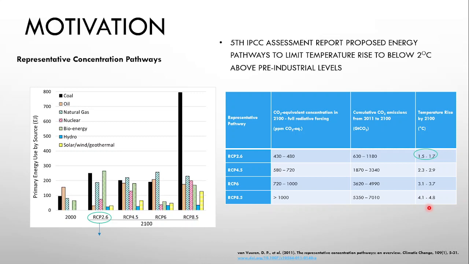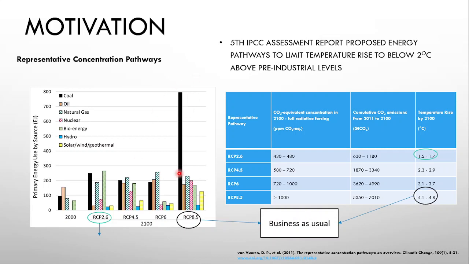So what we need to do is we need to limit it to 2 degrees Celsius, right? So we need to go for RCP 2.6, which is heavy on bioenergy, and coal is quite subdued here. So this is business as usual. So coal is used for electricity production and many such uses. Whereas this is the target where we need to target using bioenergy as much as possible.